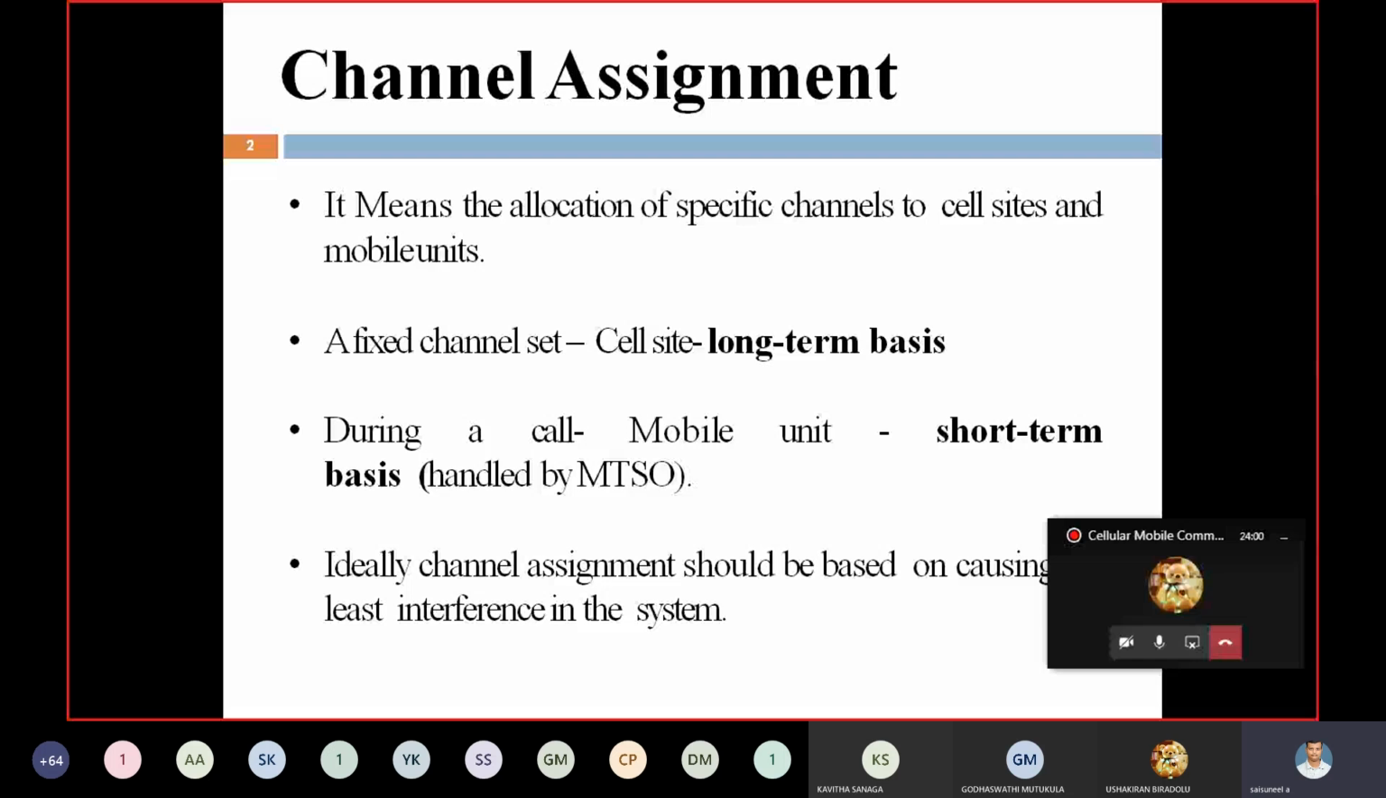What do you mean by MTSO? Mobile telephone switching office. What is the other name for MTSO? MSC, that is mobile switching center. Sometimes in some textbooks it is also called the MSO, which is equal to MTSO. MSO is the mobile switching office. Here, at the time of channel allocation to particular mobile units or cell sites, we have to take care of interference.